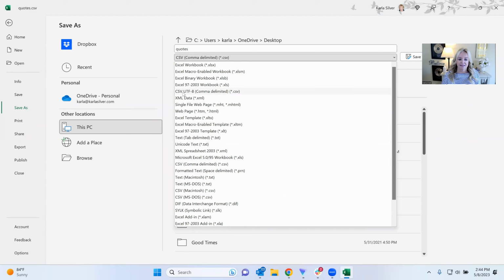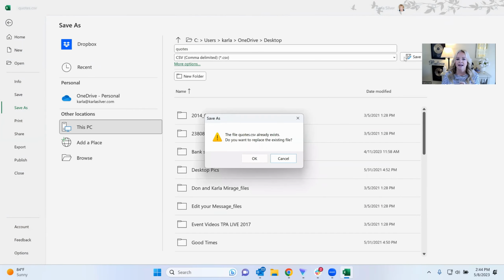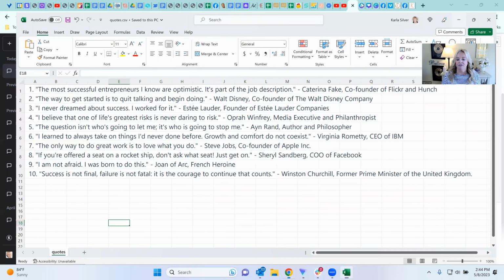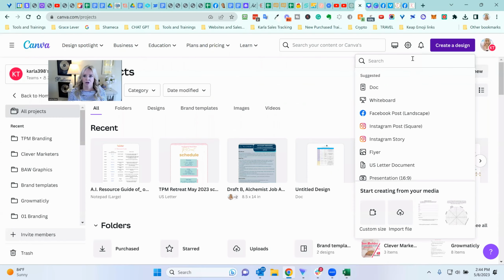And we're going to save as a .csv only, none of this CSV Macintosh, not CSV DOS, just .csv. And that happens to be that one right there. I'm going to hit save. Fine, done. All right, next I'm going to go over to my very favorite social media posting creation tool, Canva.